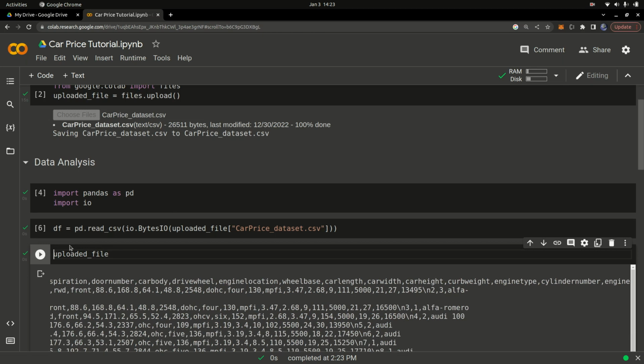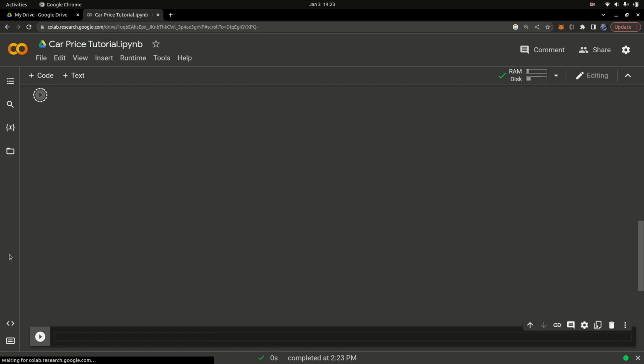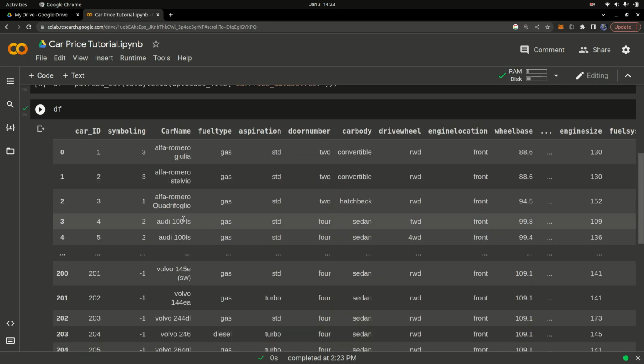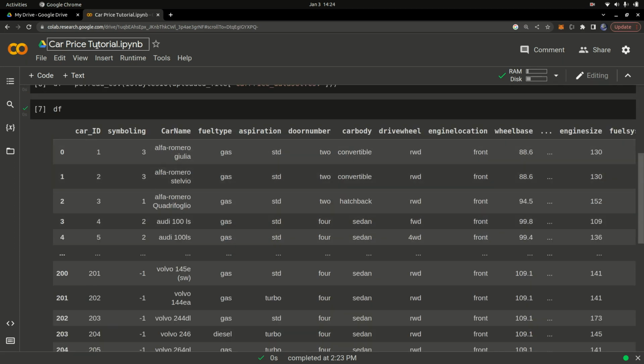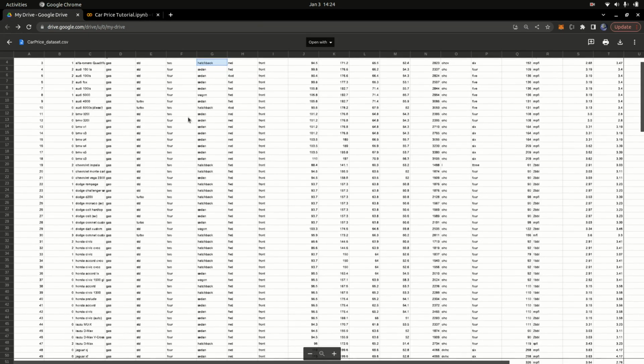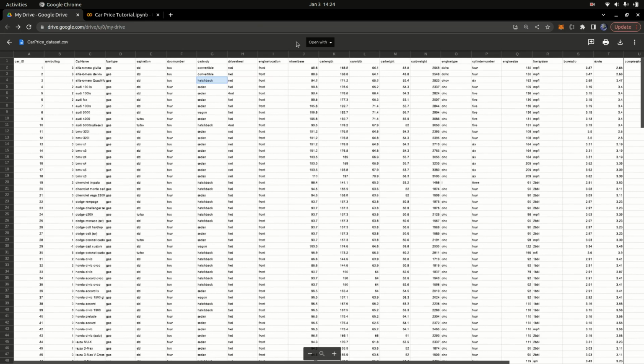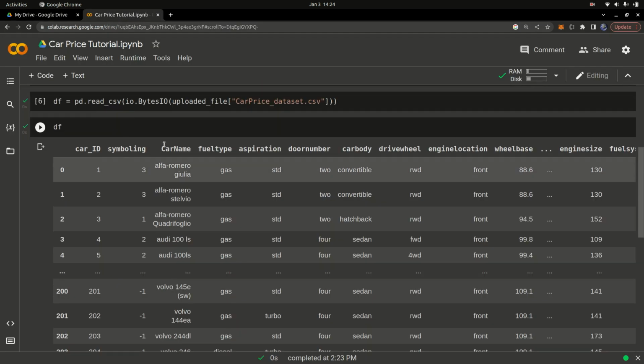So everything works fine. If I type in df and simply run this cell, it's going to show me what we call a data frame in machine learning. You can see this is the same data that we have inside of our file, but now loaded within a pandas data frame. That's basically it. So now this is called a data frame in pandas, or a pandas data frame.